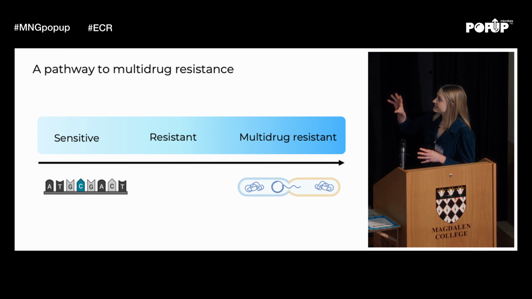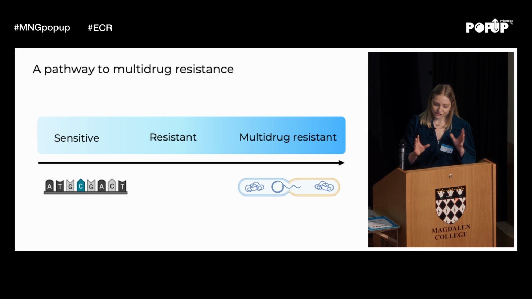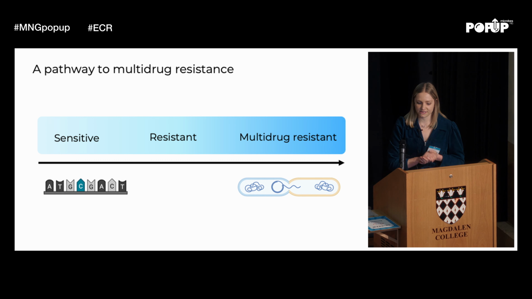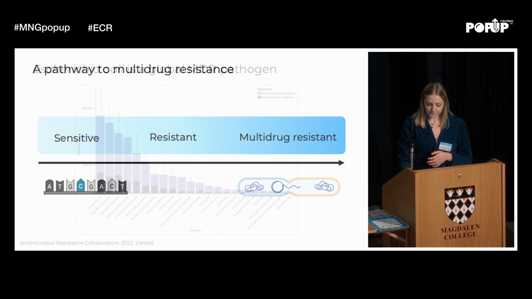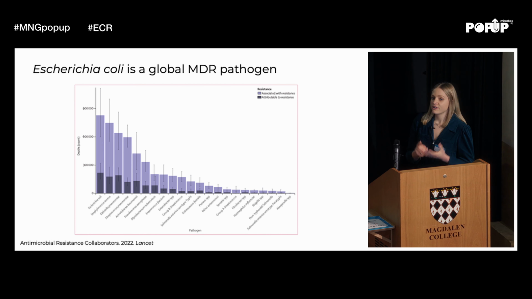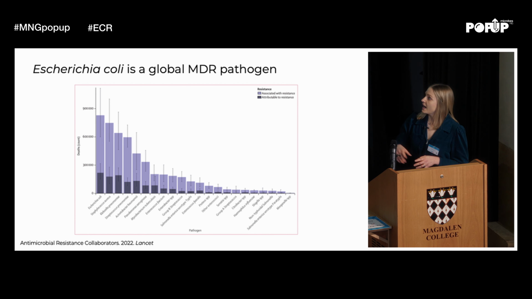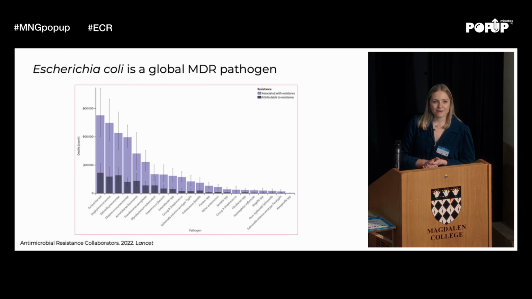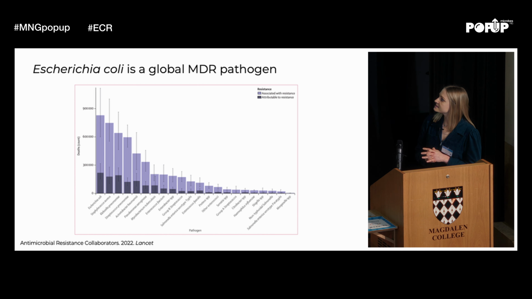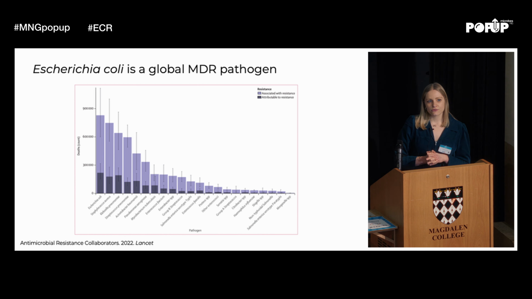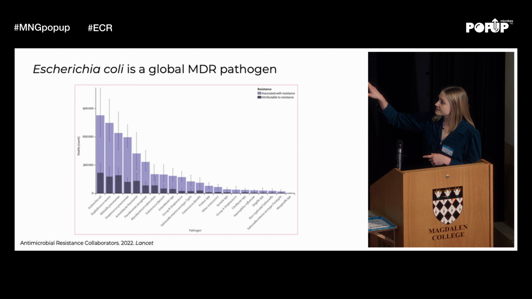And so I'm really interested in the whole of this trajectory, and I think metabolism is really important at all of these different stages. So the organism that we look at is E. coli, partly because it's a really important global pathogen. This plot may well be familiar to many of you. It shows the number of deaths that are either associated with or attributable to antimicrobial resistance. So you see on the very left-hand side of the plot, you have E. coli as a leading cause of these AMR-associated deaths.